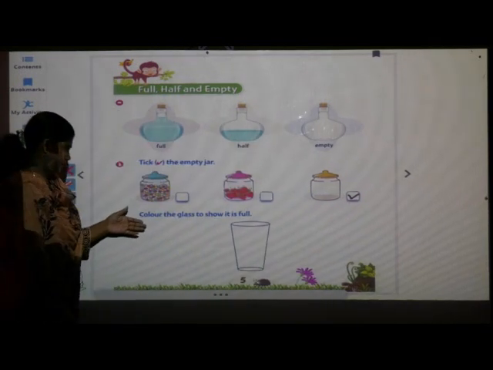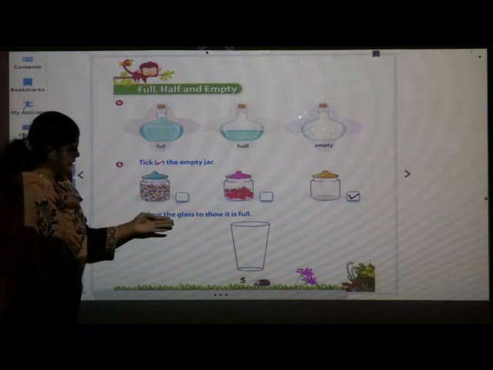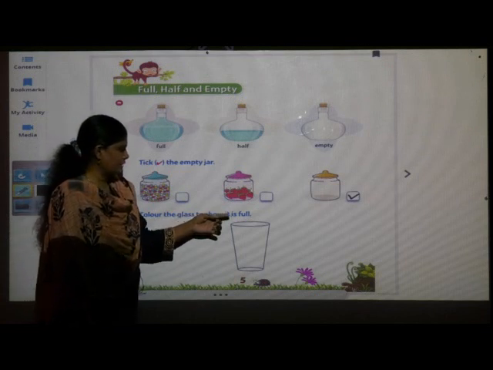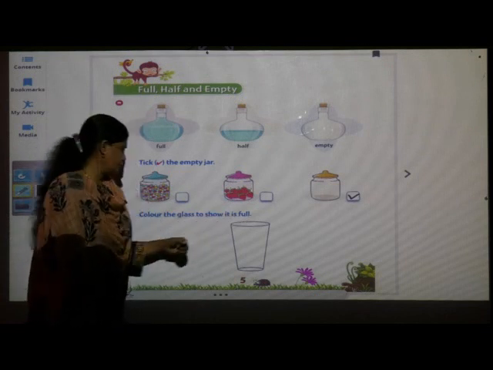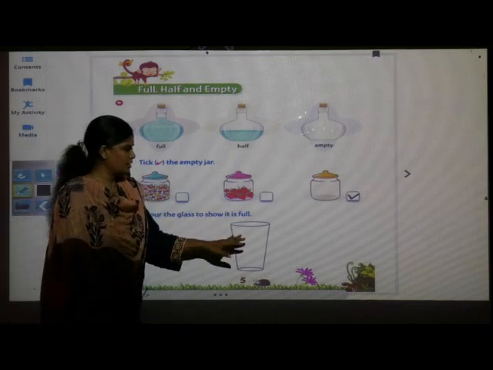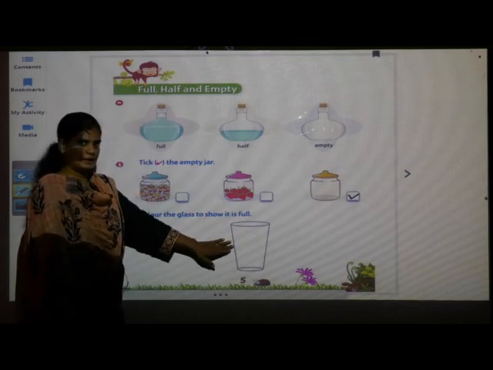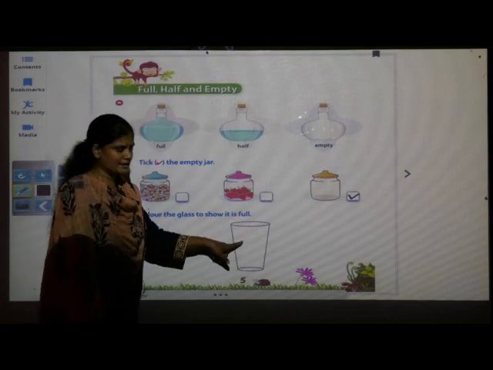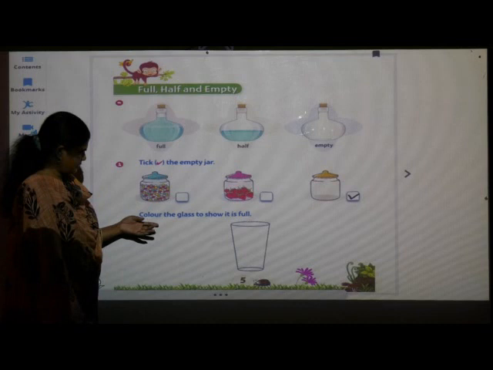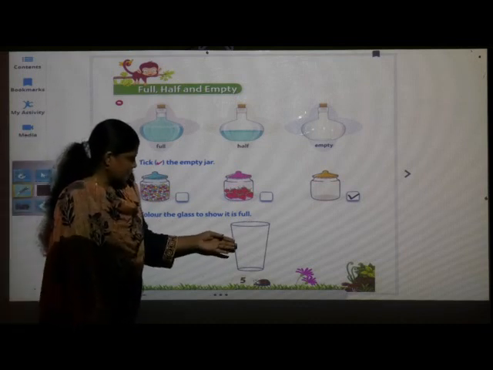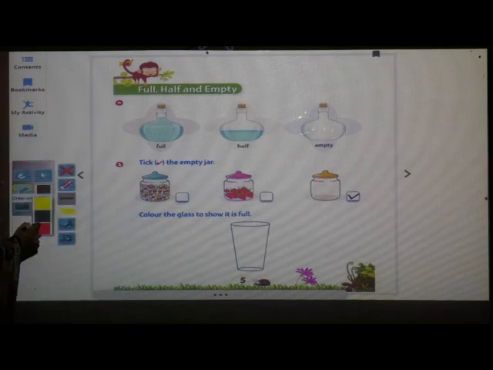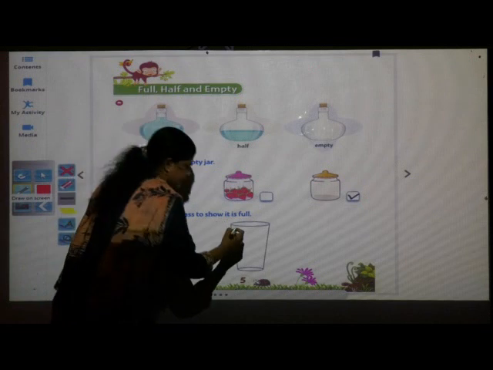Now let's see the second thing. COLOUR color, THE the, GLASS glass, 2 SHOW show, it is FULL full. So what have they asked us? Color the glass to show it is full. So they have given here a glass but it is empty. Can you see anything in this glass? No. So this glass is empty. But now they have told us to show this glass full. So take the crayons in your hand and color this glass.